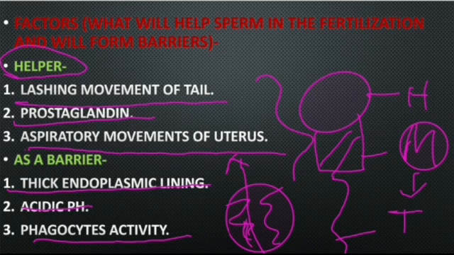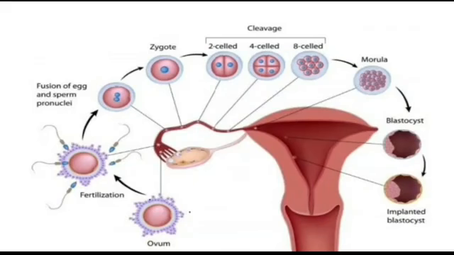In this slide, we will see how the egg is released from the ovary, what the next step is after release, how sperm fertilize the egg, and what the further steps are. Here you can see the vagina, the vaginal cortex, the uterus, and the ovary.